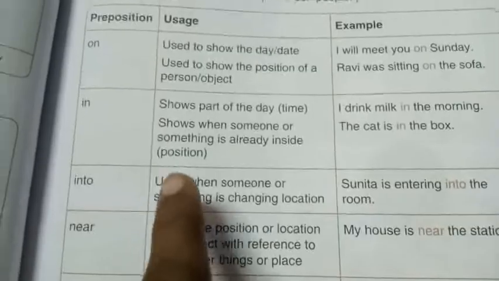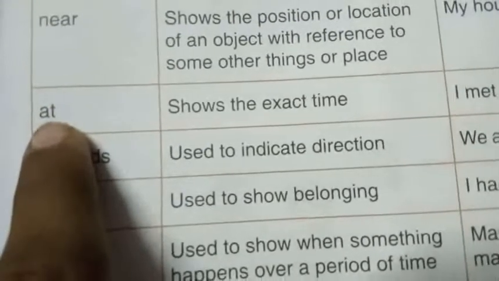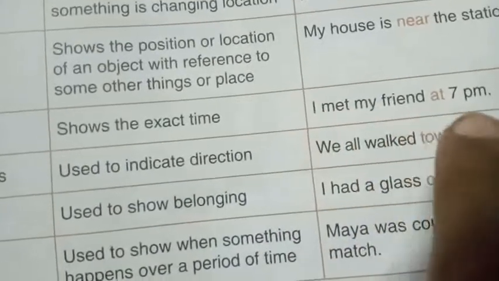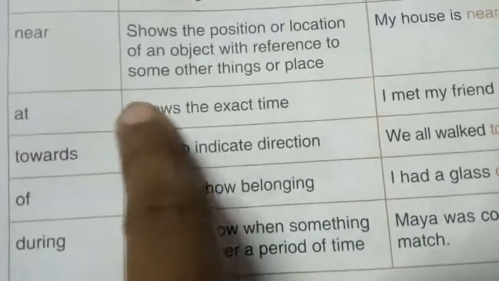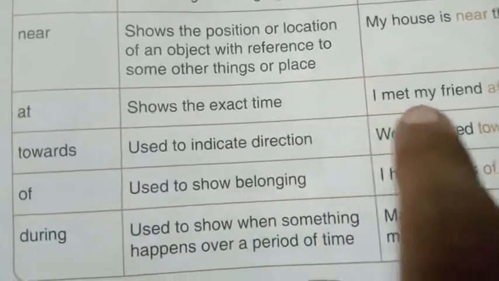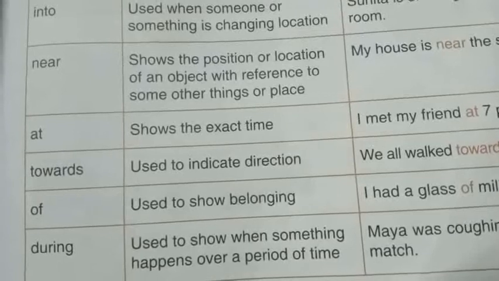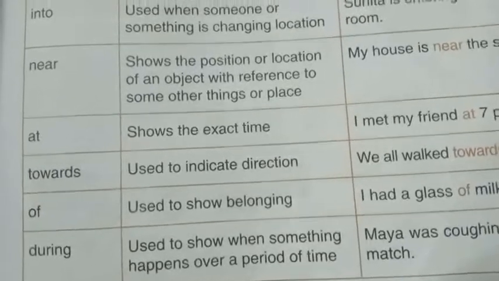Next, at shows the exact time. I met my friend at 7 p.m. At means what? Shows the exact time. I met my friend at 7 p.m. So are you clear? On, in, and at.